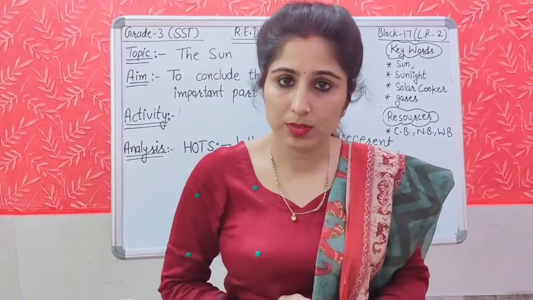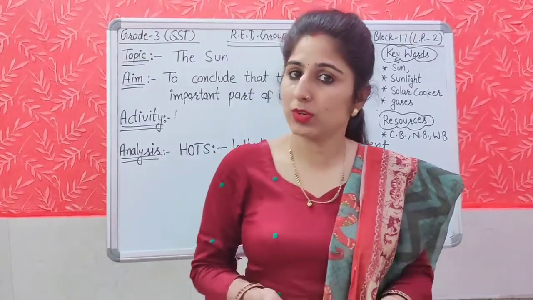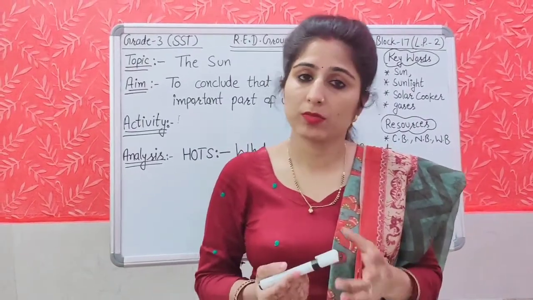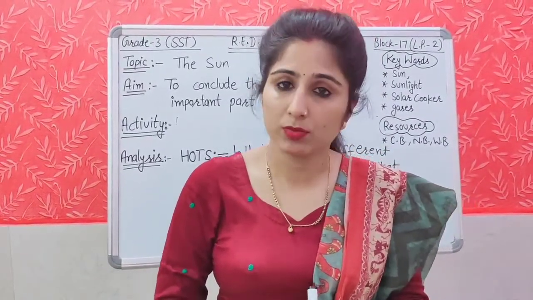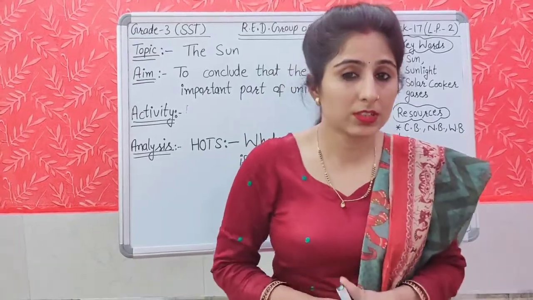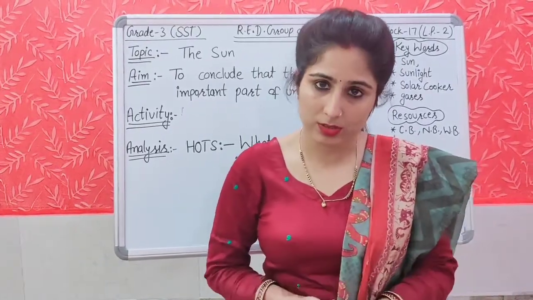Plants would not be able to prepare their food, and they would die. If the plants would die, we would not be able to get any food, and so we can say without the sun there would be no life on the earth.